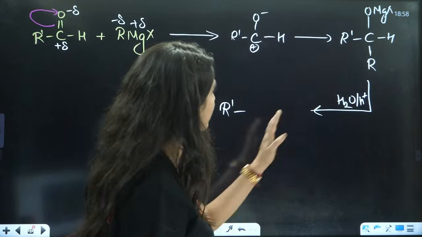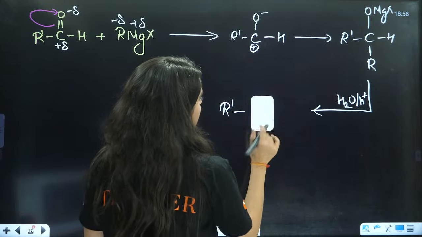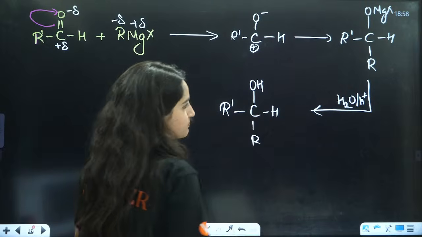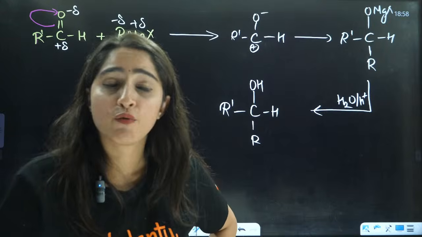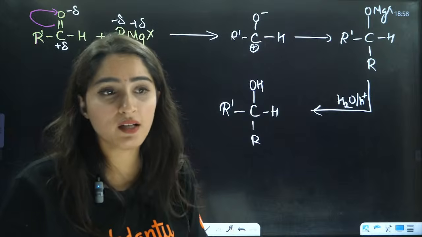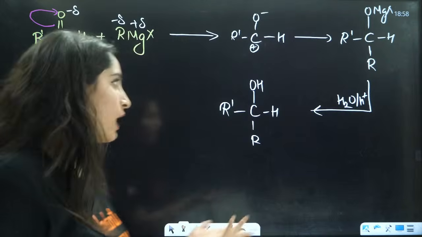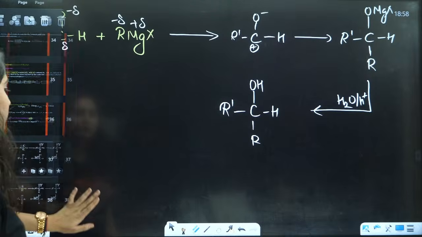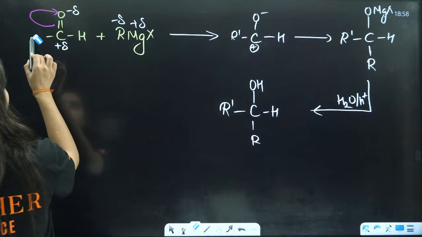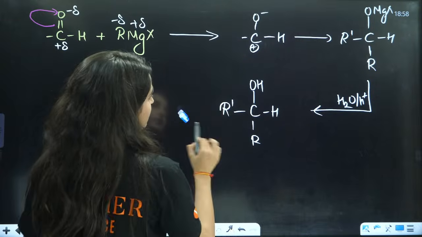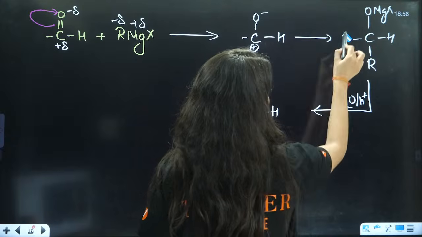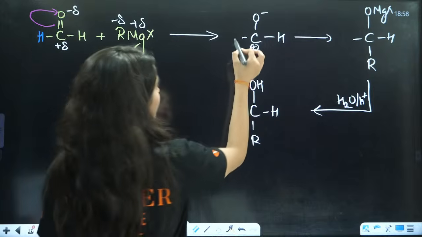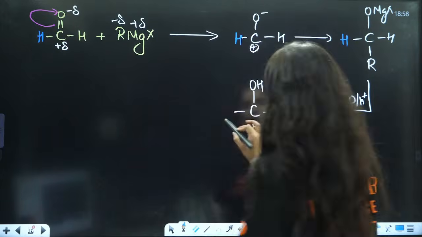So after this, you will have the formation of this carbon with this OH, this H, and this R. Whether it's methanal, aldehyde or ketone, how it changes, everything is going to be the same. If I talk about methanal, replace this R dash with hydrogen. I have replaced this R dash with hydrogen. This is my methanol, and the rest will be as it is.